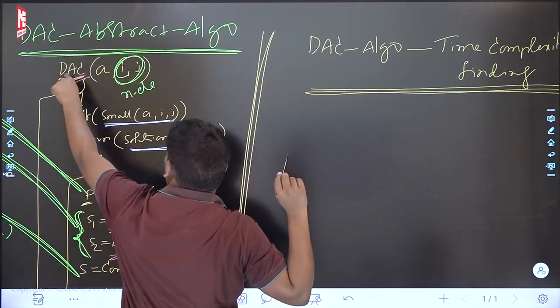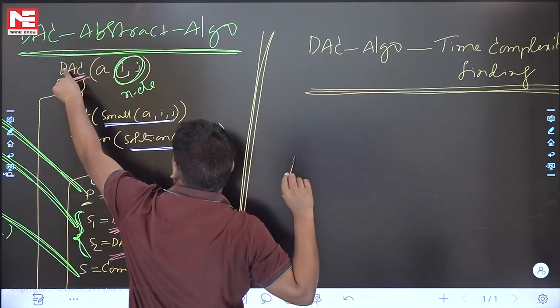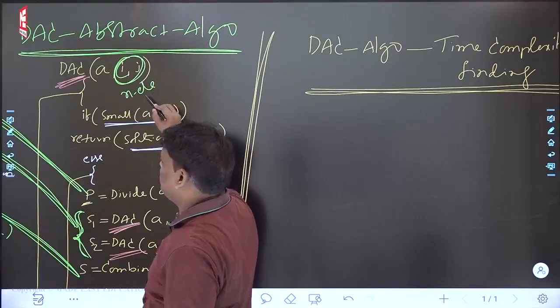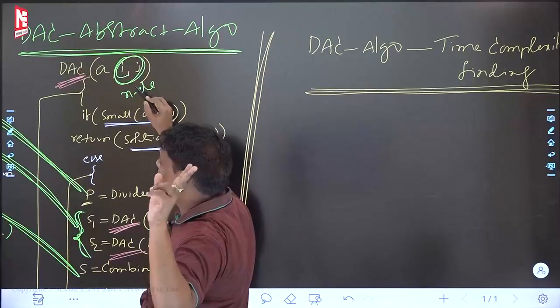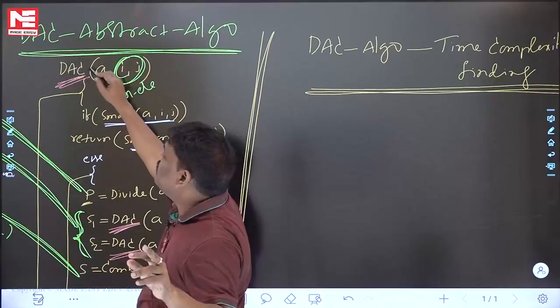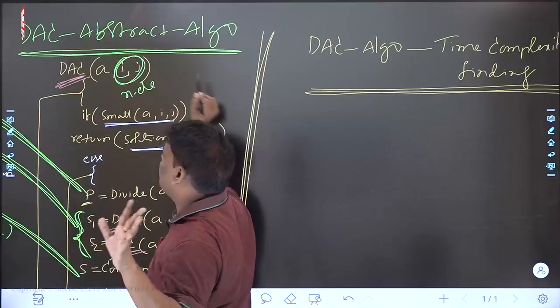Using divide and conquer algorithm, I want to solve a problem which contains n elements. I am repeating once again. This is the critical terminology. Please listen. Using divide and conquer algorithm, I want to sort one array which contains n elements.